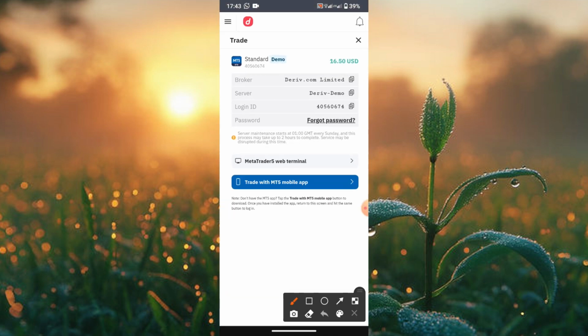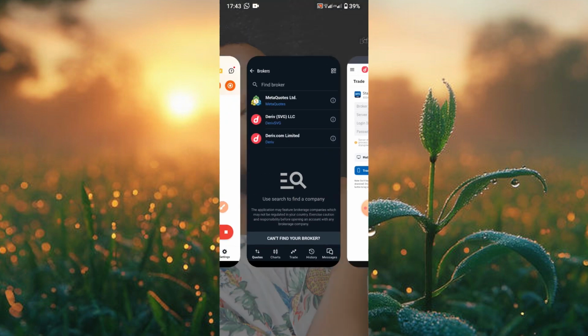Now copy, make sure that what you copy is actually what you have there. Now Deriv.com limited, that is what I'm being given, right? So I'll click on the copy button that's there. Here is the copy button. All right, click on the copy button. I've copied it. You can see it underneath there.